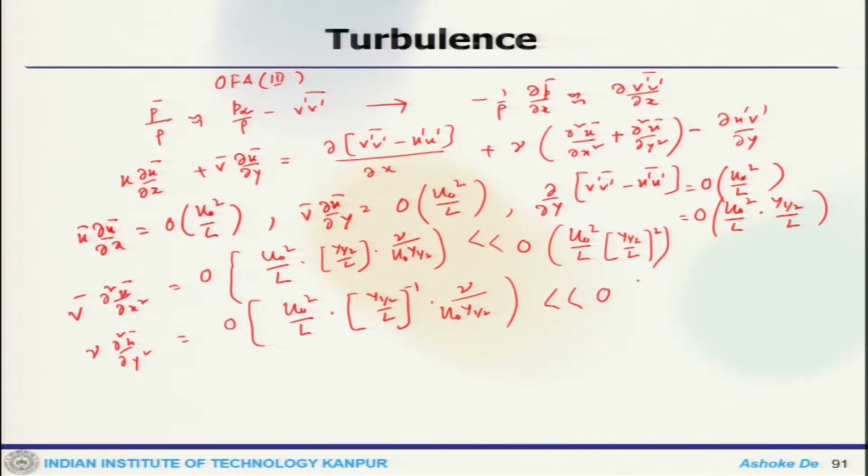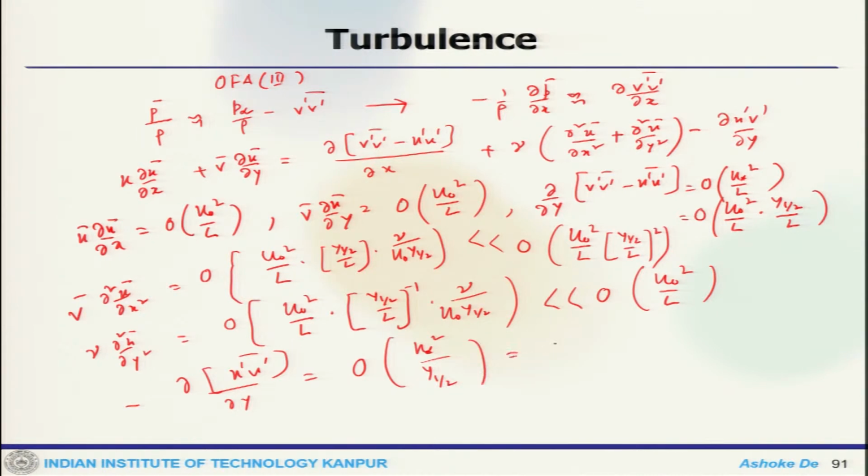Now we can see del u prime v prime by del y, which is order of u star by y half, u naught square by L.